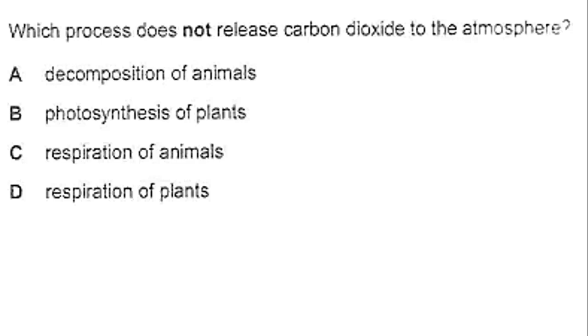Which process does not release carbon dioxide to the atmosphere? The only process that will not release carbon dioxide to the atmosphere is the photosynthesis process. Actually, it absorbs all the carbon dioxide from the atmosphere. Because respiration of plants, of course, takes oxygen and releases carbon dioxide. Respiration of animals takes oxygen, releases carbon dioxide. And decomposition we will learn later. And as I told you before, even in the classified questions, there are parts from other lessons that are not related to just this lesson, because the biology content is diffuse, it's mixed together.